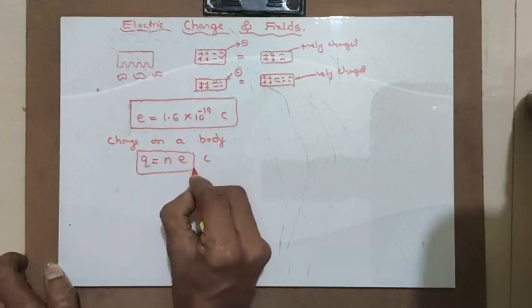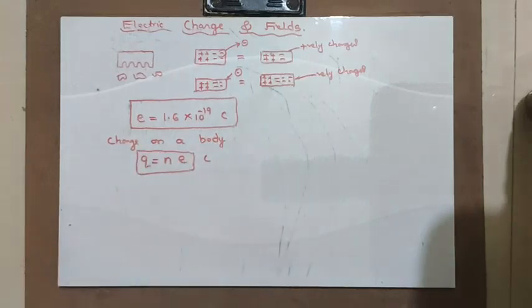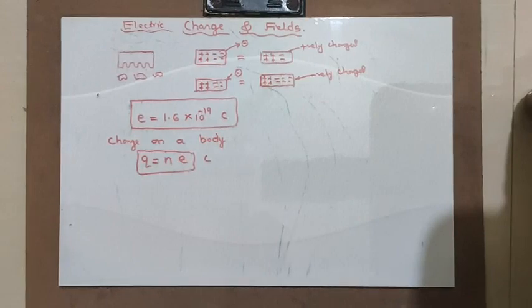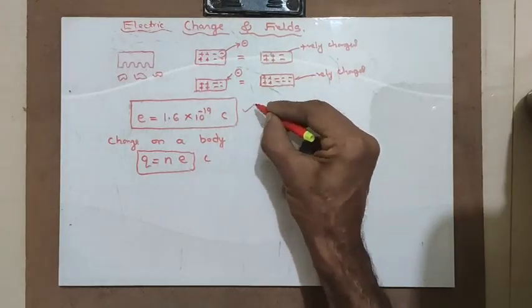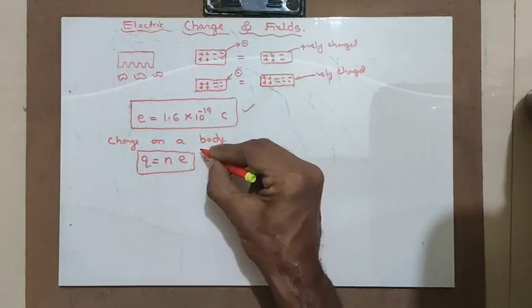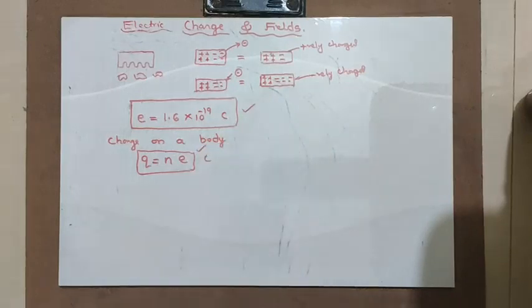Hence, we have understood two things. Fundamentally, by adding an electron or by removing an electron, we can charge a body. And an electron has 1.6 into 10 raised to minus 19 coulomb units. And the charge on a body can be given by Q is equal to N into E. These two concepts, 1.6 into 10 raised to minus 19 coulomb, and similarly Q is equal to N into E, are very important.